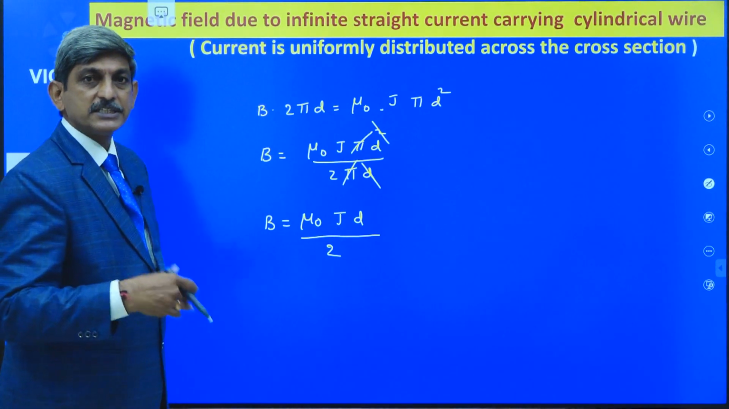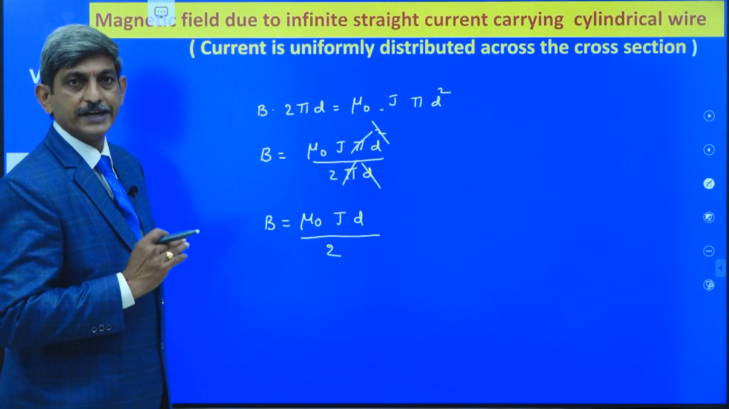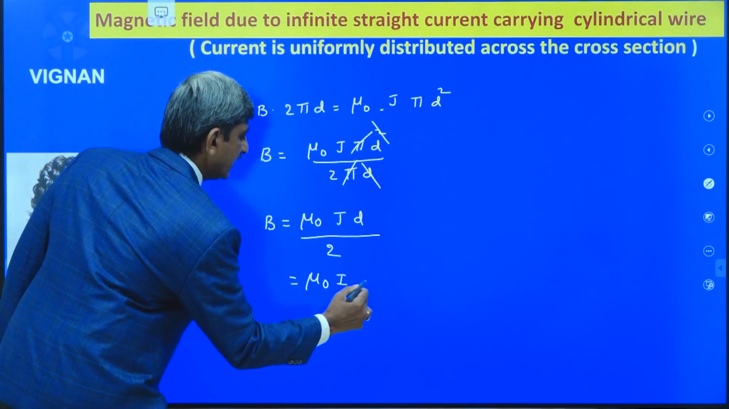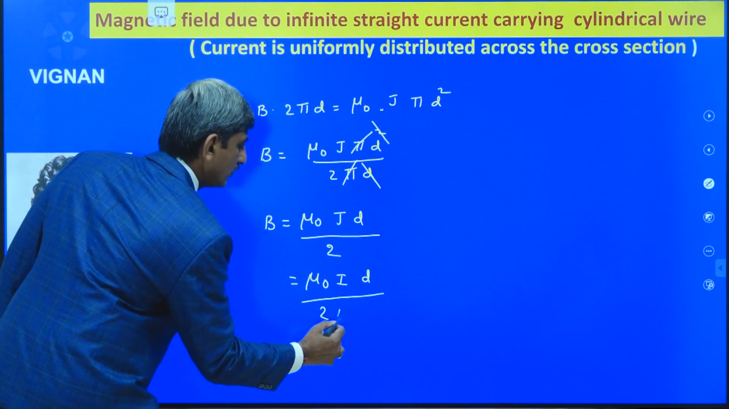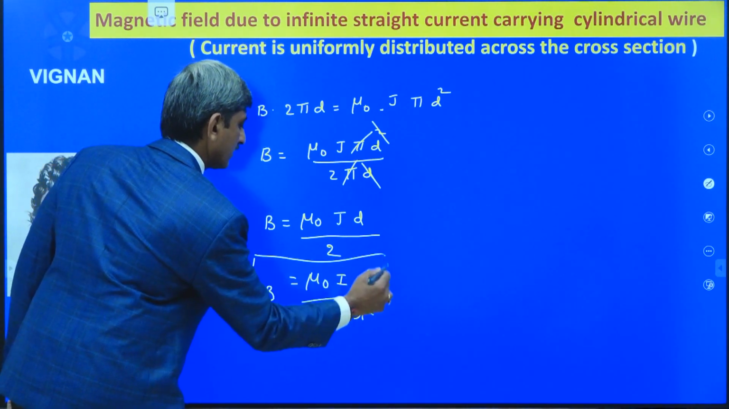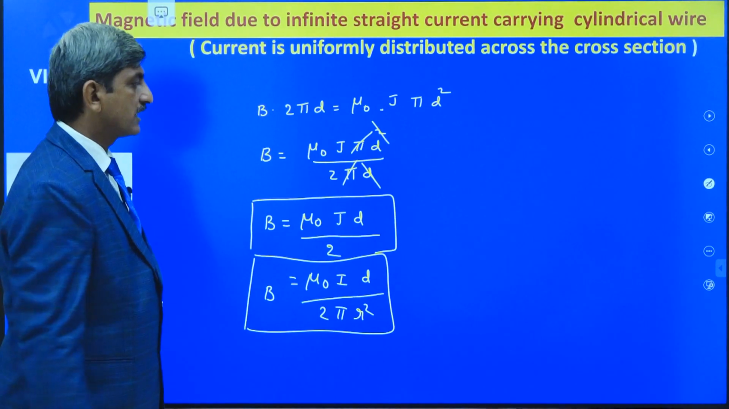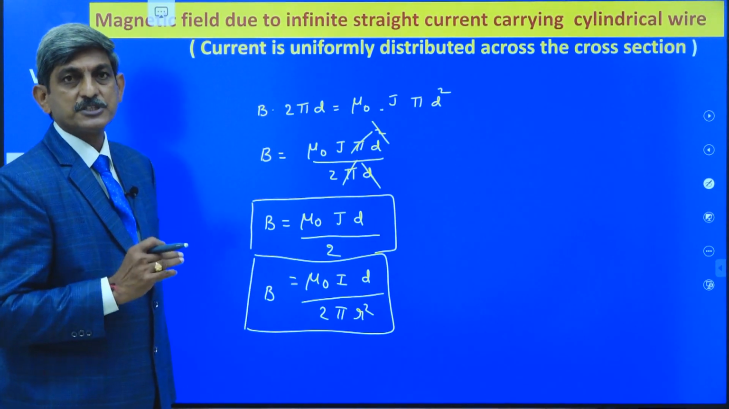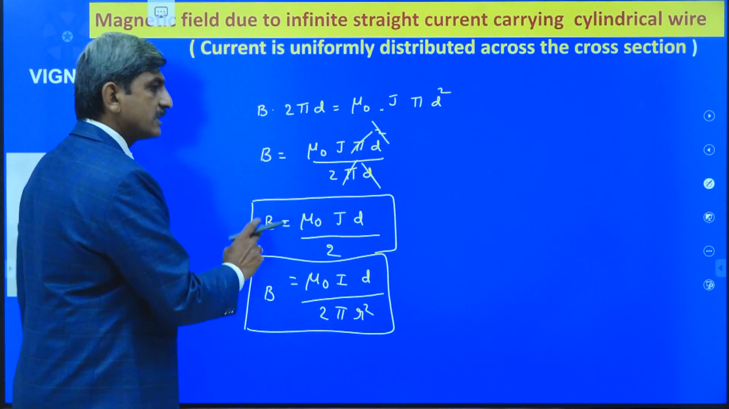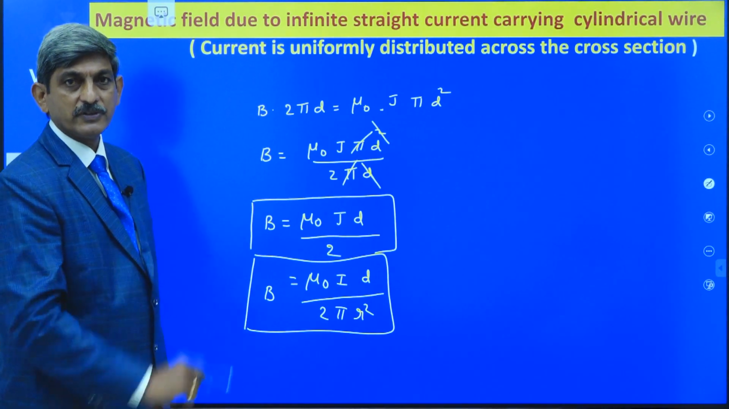Sometimes the J value is directly given for us, sometimes without giving the J value, the current value and the radius of the cylinder are given. In that case we can write it as mu naught I D divided by 2 pi R square. So these are the expressions for the magnetic field produced by the current carrying cylinder at a point inside the cylinder whenever the current is uniformly distributed across the entire cross section of the wire.